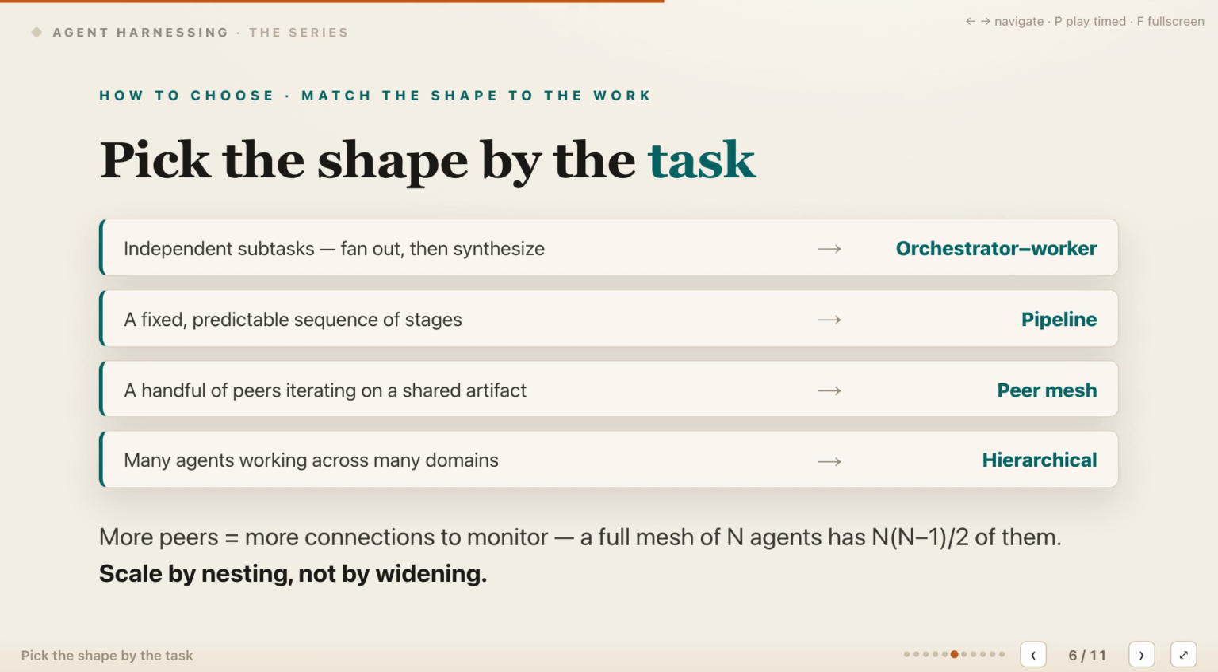Choose the topology by matching its communication pattern to the structure of the work. Independent subtasks that return for synthesis fit an orchestrator worker pattern, while a fixed sequence fits a pipeline. A handful of peers revising one artifact may justify a mesh, while many agents across many domains need a hierarchy. The mesh reveals why this matching matters. With n agents, a full mesh has n times n-1 divided by 2 connections. 10 agents already create 45 paths that may need monitoring, permissions, and failure handling. When the system grows, scale by nesting teams and managers, not by widening one mesh.